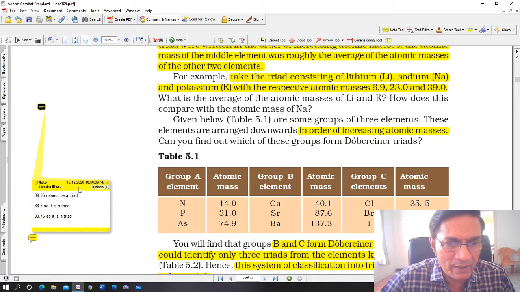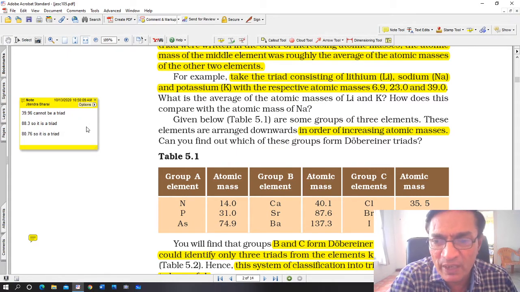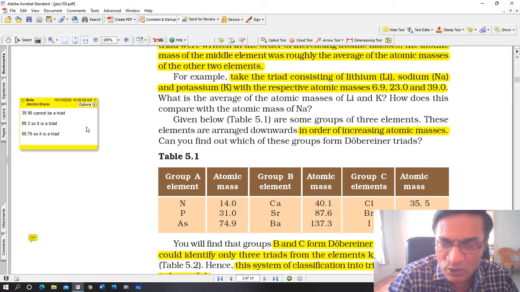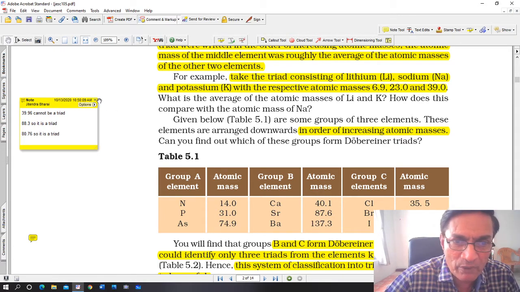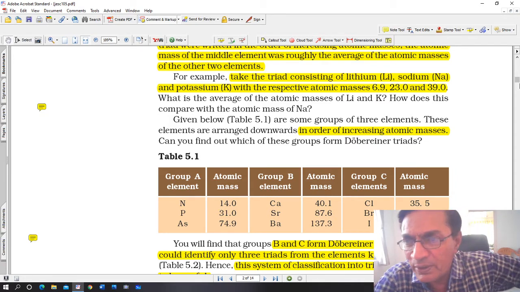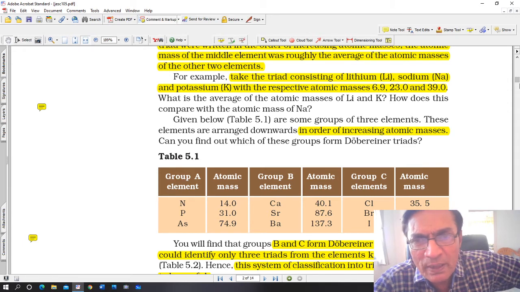If you add it up, you will see 39.96. Just add all the 3 and find the average: add it up, divide by 3, and you get 39.96. In this case, what I'm trying to tell you is that this one is different. So we'll come to this group, table 5.1. This is about table 5.1, what I just showed you. But in this case, 6.9, 23 and 39, if you add it up, then you will get approximately 23. That is the atomic mass of sodium.